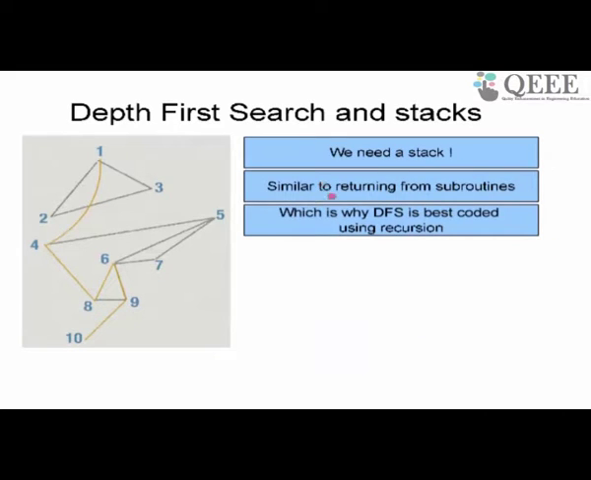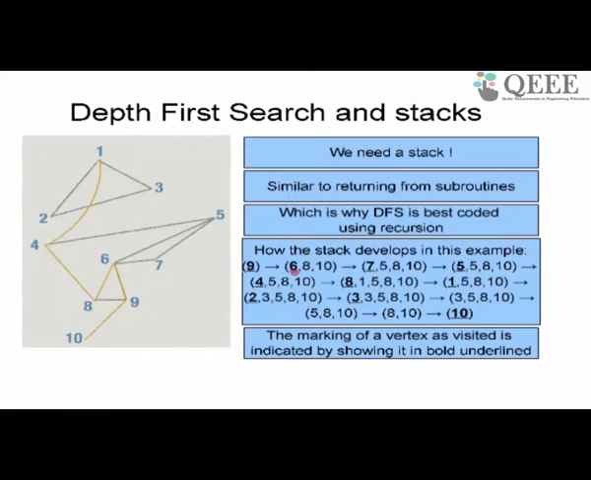So we need a stack for this, very similar to returning from subroutines, which is why depth first search is coded using recursion. You don't have to write DFS using recursion. You can write DFS without recursion by using a stack data structure. But most algorithmic representations of DFS use recursion because normal subroutine calls already build a stack, so might as well use it. You'll find most DFS written using recursion.